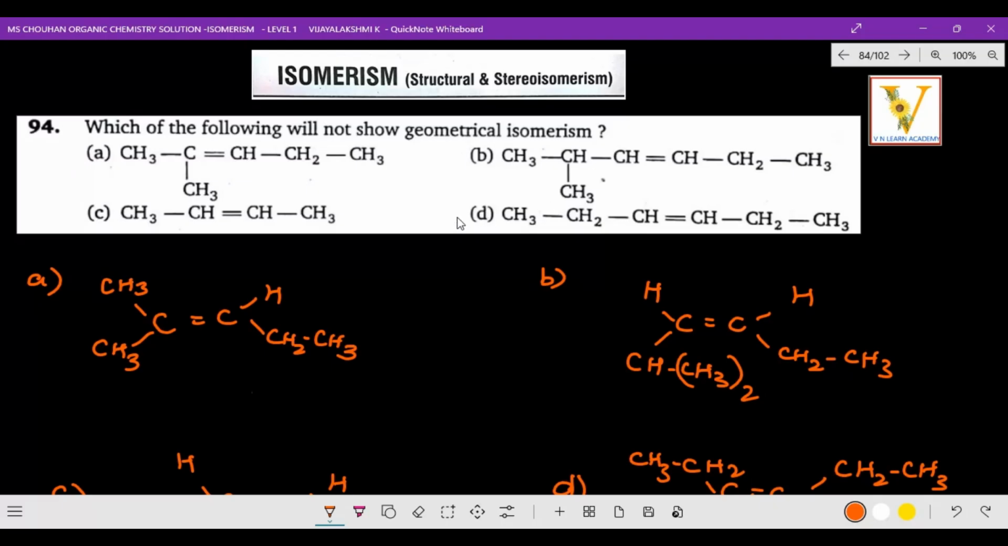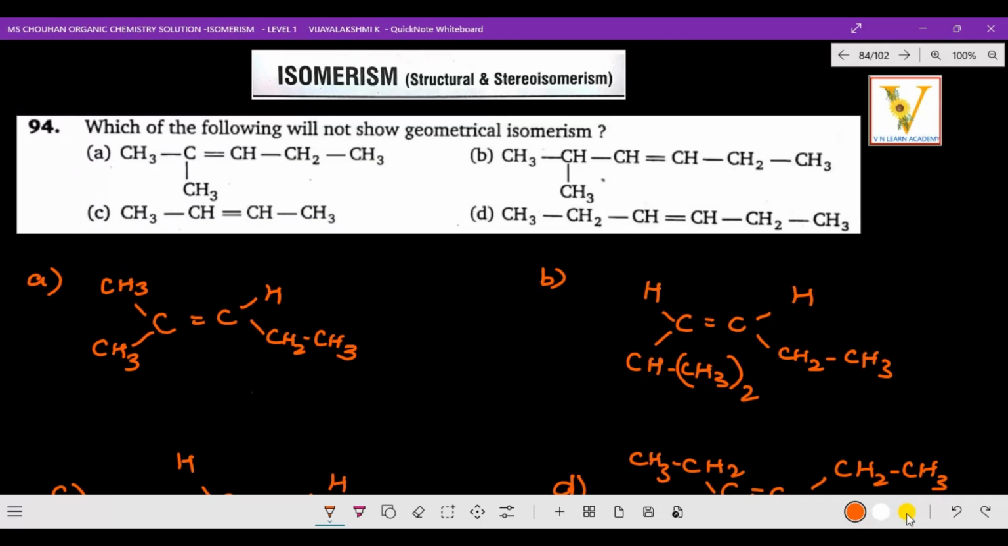And with cis and trans, we can easily identify geometrical isomers. Now let us check the options here: A, B, C, D. In option A, that means CH3, CH3 double bond CH, CH2, CH3. And B, CH3, CH3, CH double bond CH, CH2, CH3.